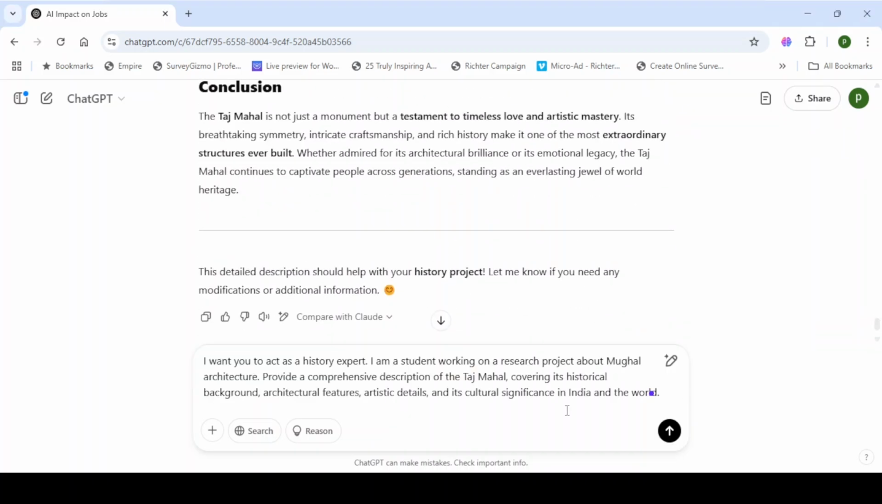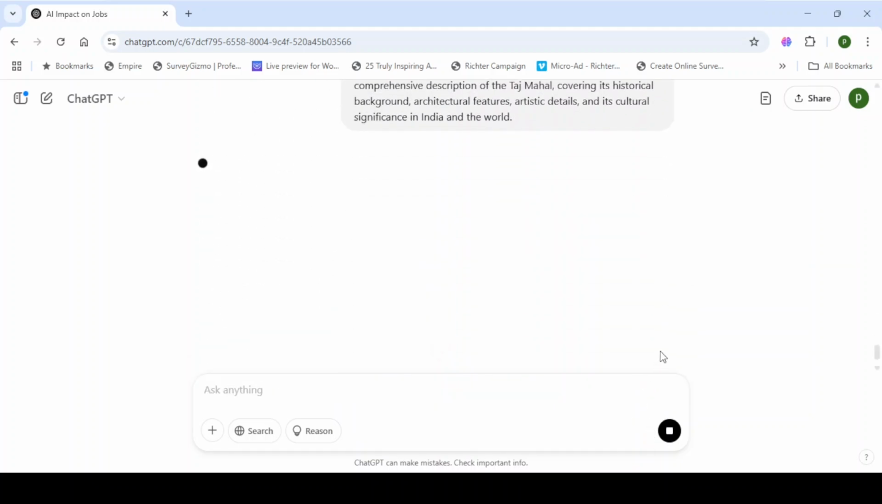Even more, we can make it best by adding something like "I want you to act as a history expert. I am a student working on a research project about Mughal architecture. Provide a comprehensive description of the Taj Mahal, covering its historical background, architectural features, artistic details, and its cultural significance in India and the world."